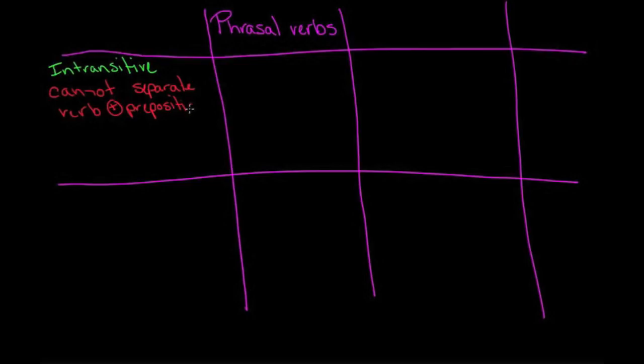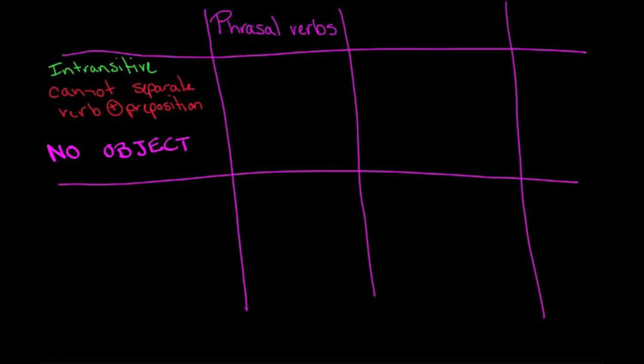So they cannot separate the verb or the preposition or adverb with the object. And in fact, with intransitive verbs, there is no object. These take no object in the sentence.